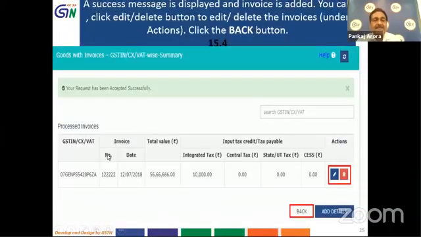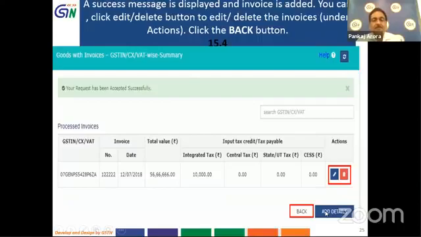Once you enter such details, these details are saved by the system, and a message pops up on your screen that your request has been accepted successfully, and under the head Processed Invoice, the relevant details come up, and you can see them. Here two icons are there. One is the pen type icon for editing the details entered, if required, and the second is for deleting the details. If you have entered totally incorrect details, you can delete them.